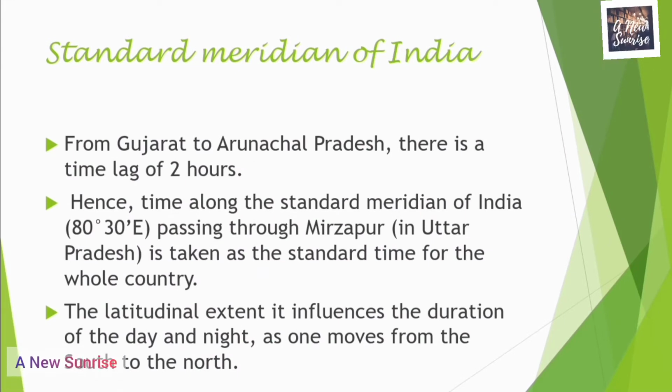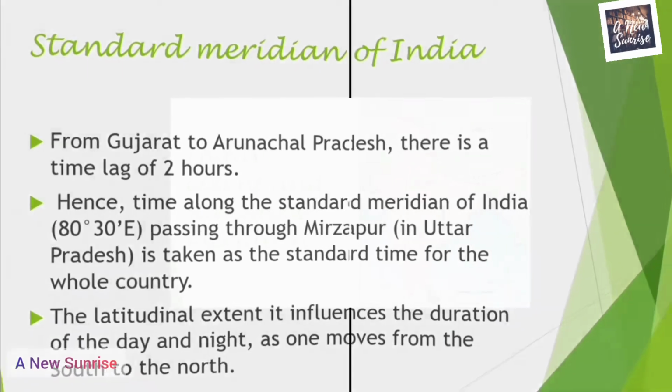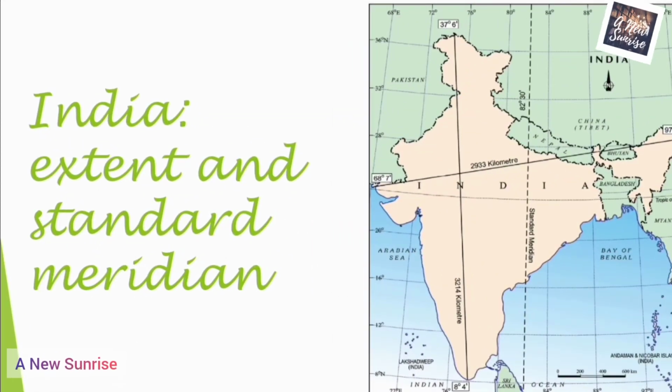Standard meridian of India. From Gujarat to Arunachal Pradesh, there is a time lag of 2 hours. Hence, the time along the standard meridian of India, 80 degree 30 minutes east, passing through Mirzapur in Uttar Pradesh, is taken as the standard time for the whole country. The latitudinal extent influences the duration of the day and night as one moves from the south to the north. India, extent and standard meridian.